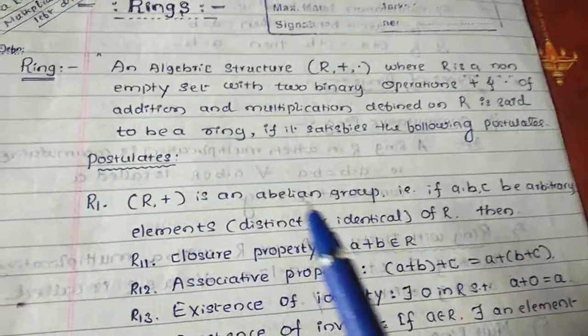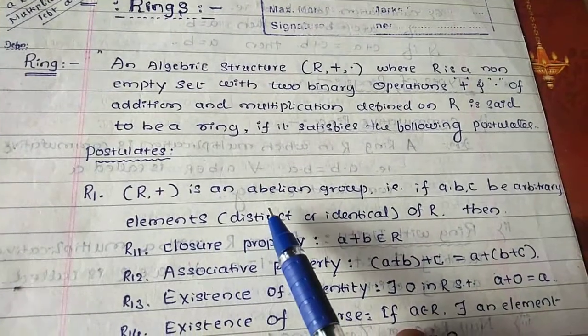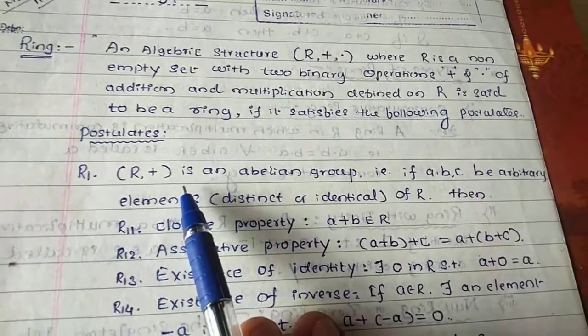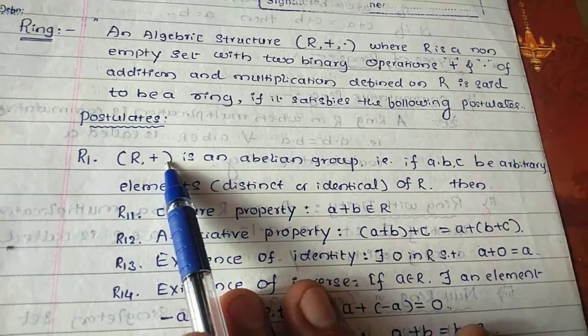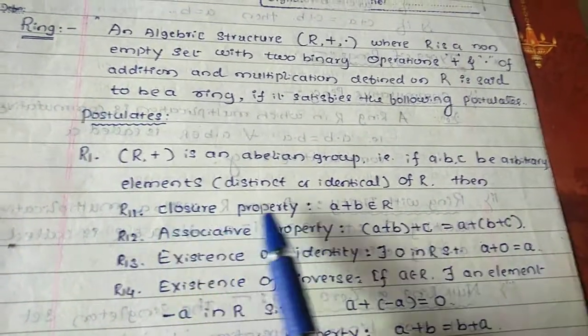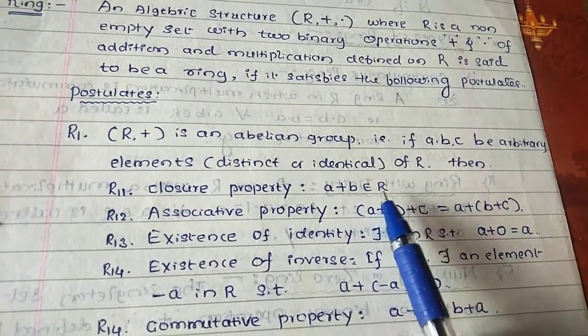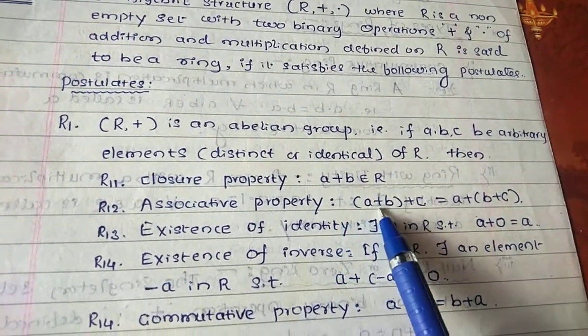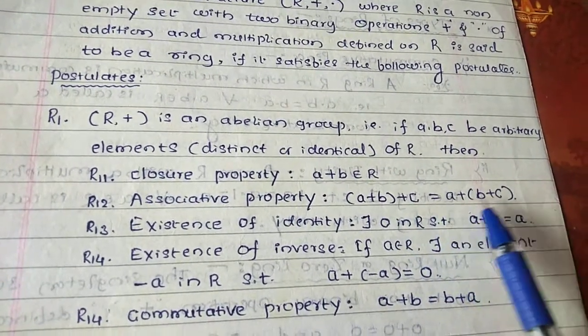First you have to consider the postulates related to the ring theory. The first one is that it is an abelian group. In relation to addition, first, closure property: a plus b must belong to R. Associative property: a plus of (b plus c) equals (a plus b) plus c.